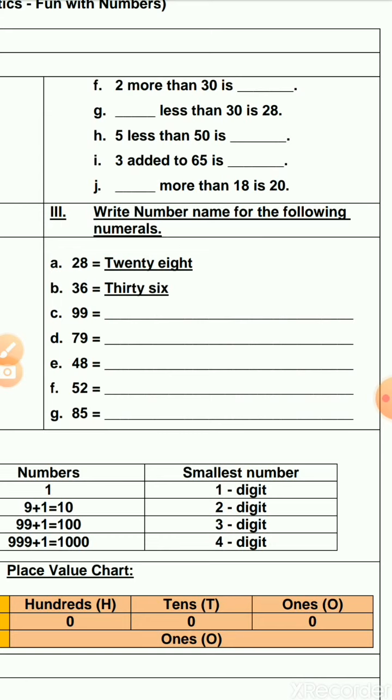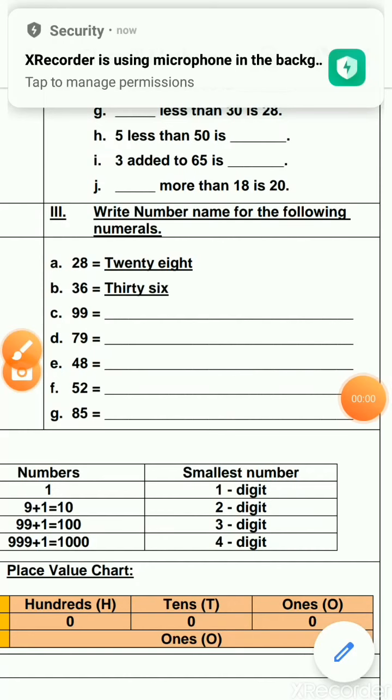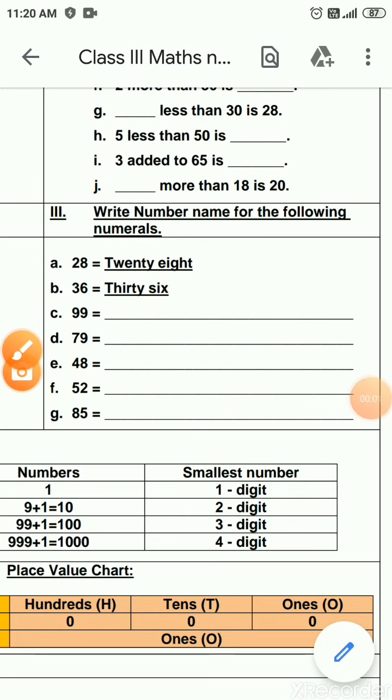Now 60, from 60 everything is easy. 6 you write and T-Y. 7 you write T-Y, 70. 8 you write and Y because already T is there. Then 90, 9 you write and T-Y. Okay children, I hope you are clear with this now.